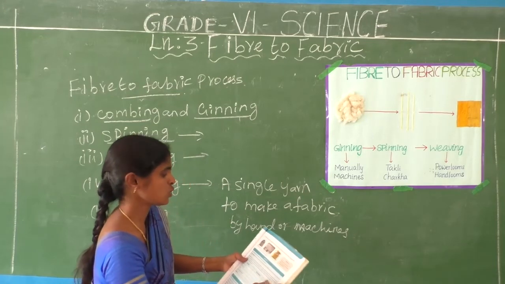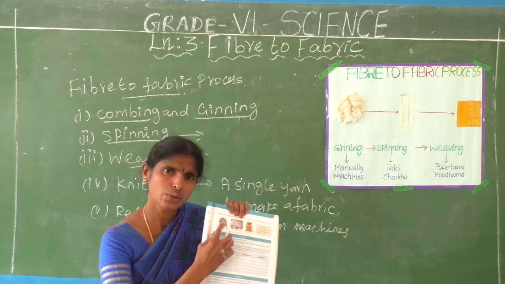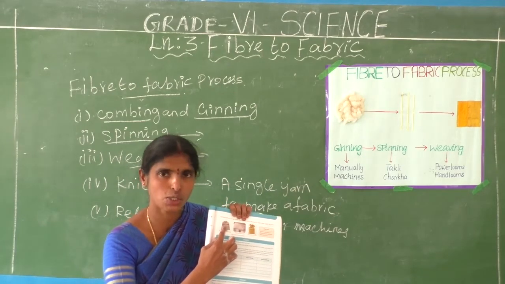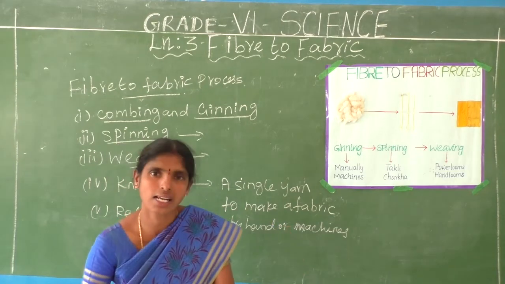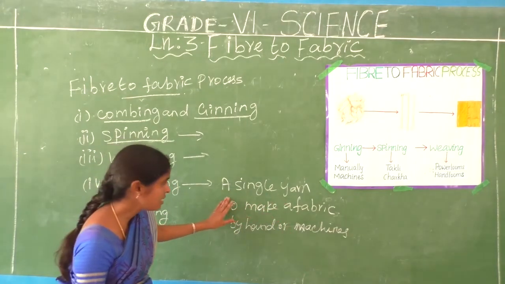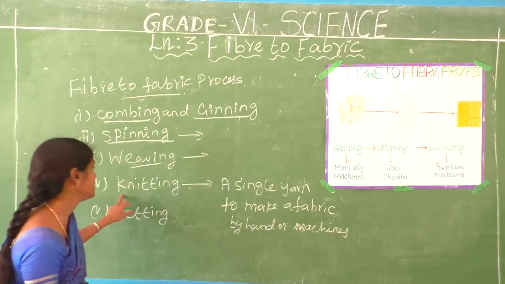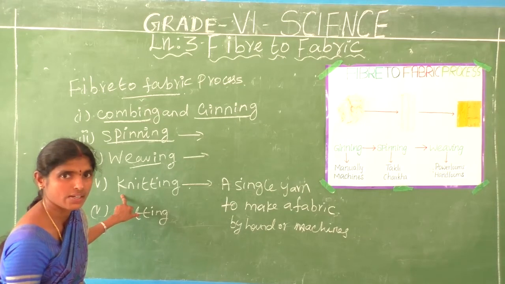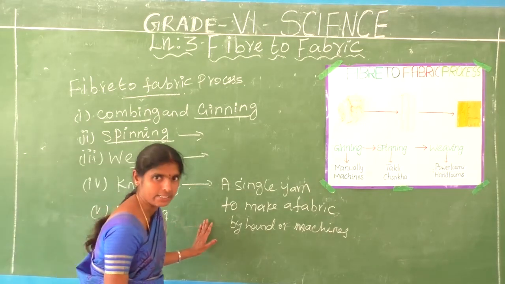This is a knitted wool sweater. How do we make a sweater? It is made by hand and also by machine. This is the single yarn. A single yarn used to make a fabric, that process is called knitting. Do you understand? Okay.